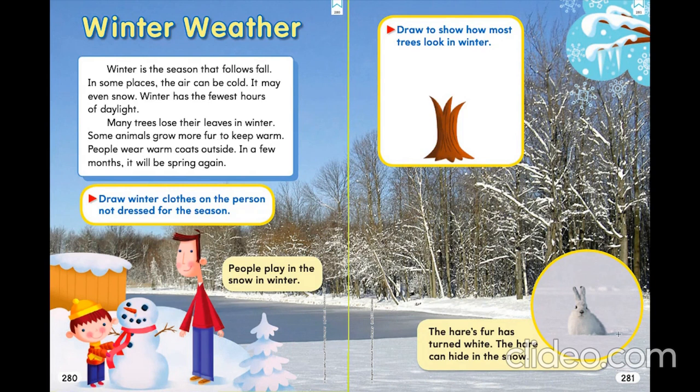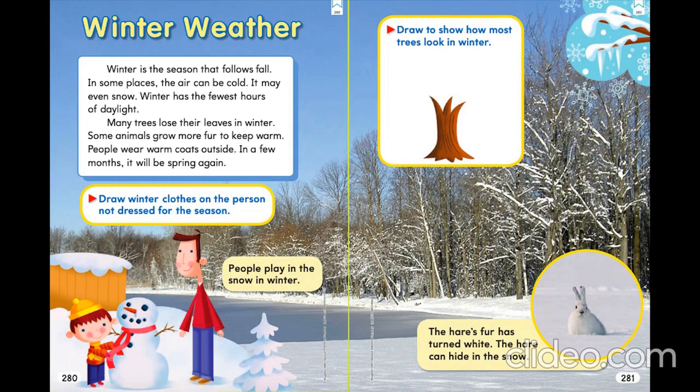That means, can you see this hare? Hare's fur is white to hide itself in the snow, and its fur is thick to keep itself warm. Bears, I hope we learned in science. I hope you remember we learned in science about bear and Arctic fox.